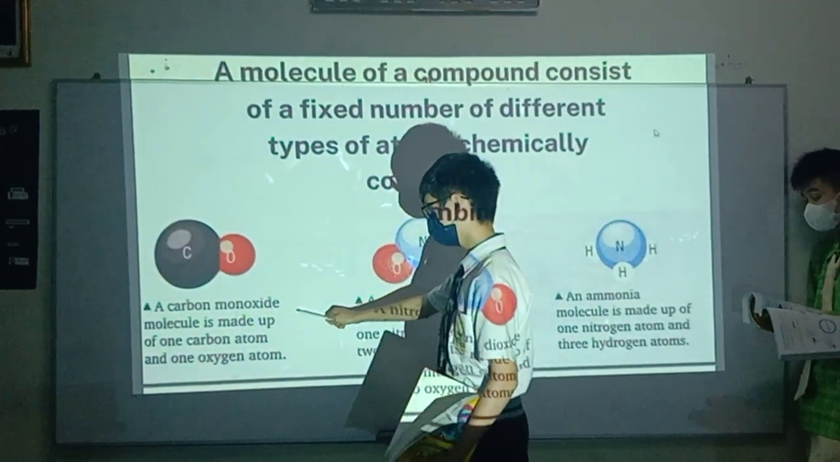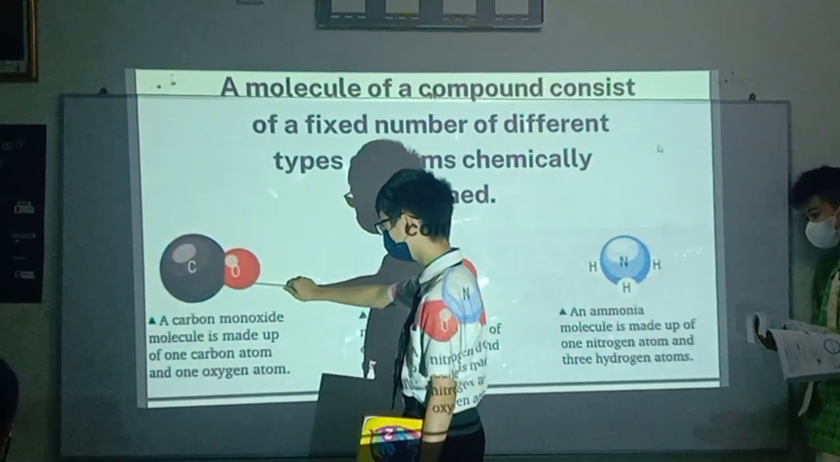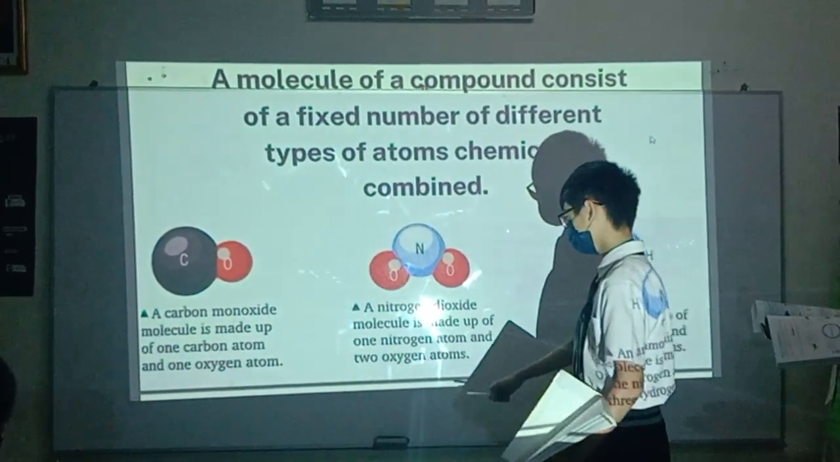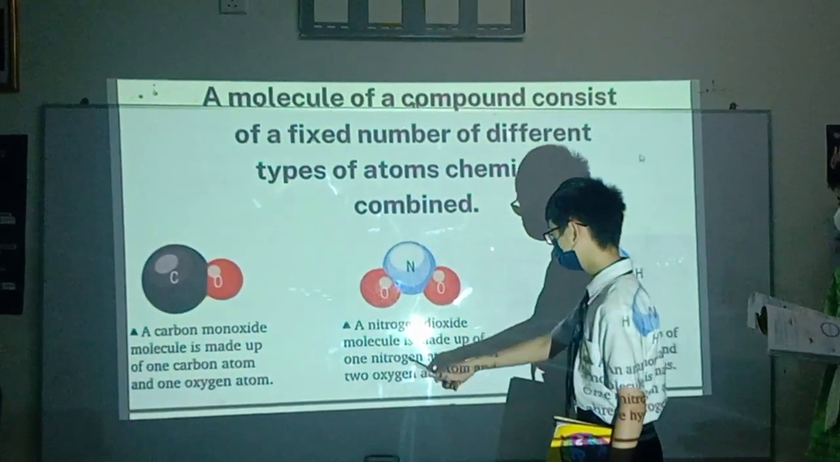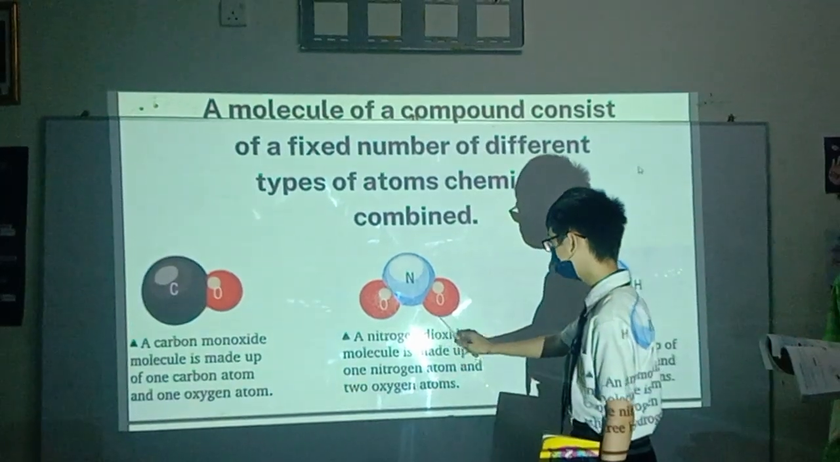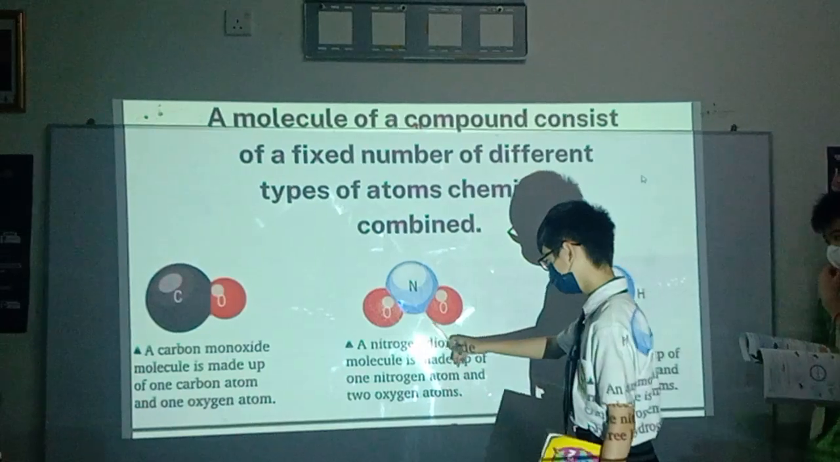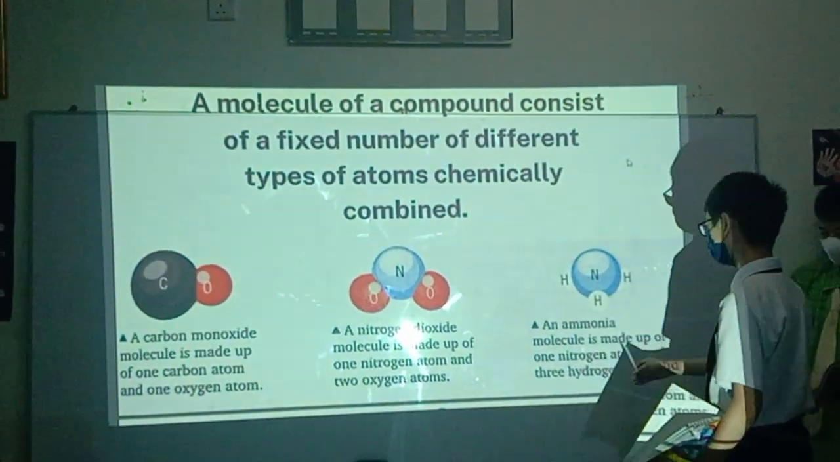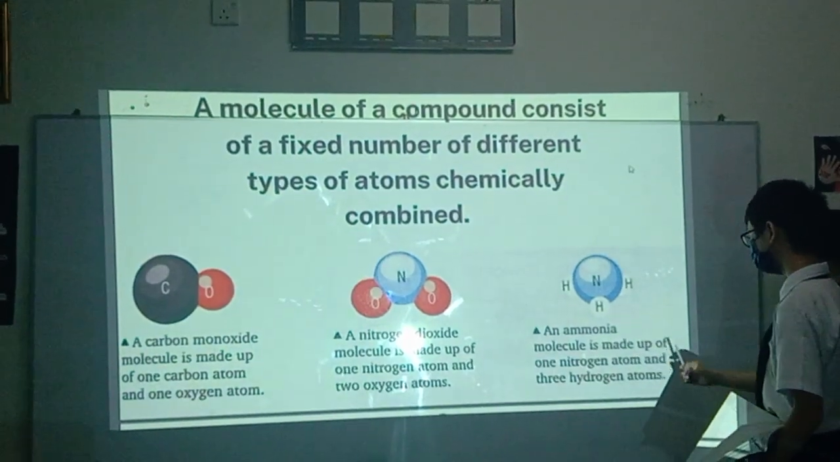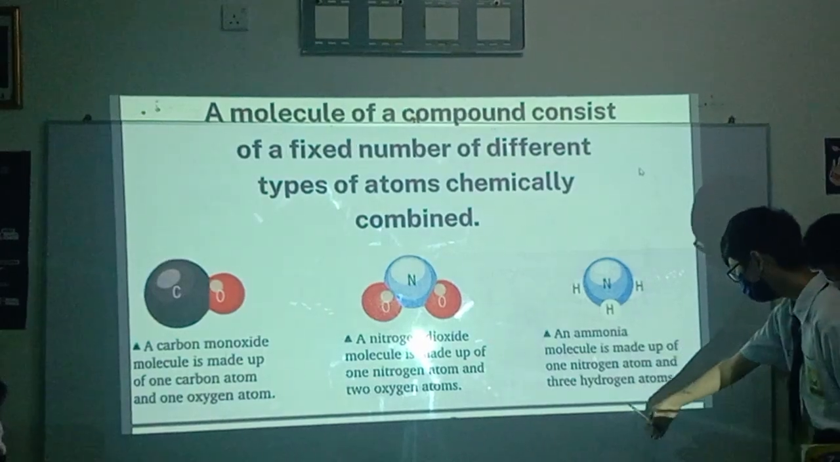A carbon monoxide molecule is made up of one carbon atom and one oxygen atom. A nitrogen dioxide molecule is made up of one nitrogen atom and two oxygen atoms. An ammonia molecule is made up of one nitrogen atom and three hydrogen atoms.